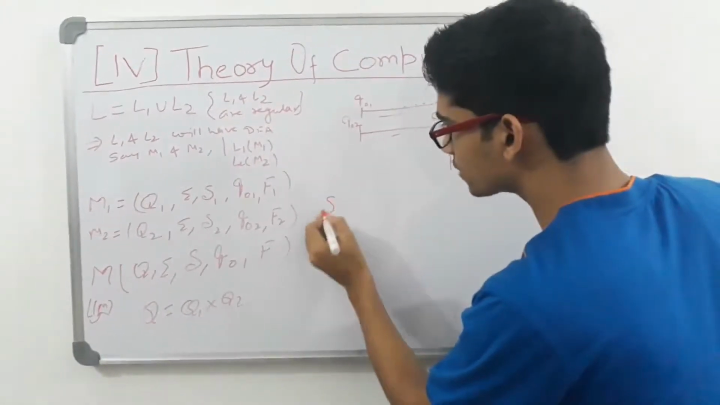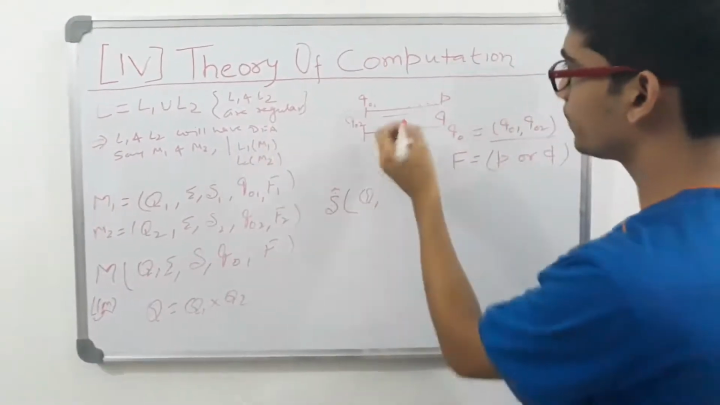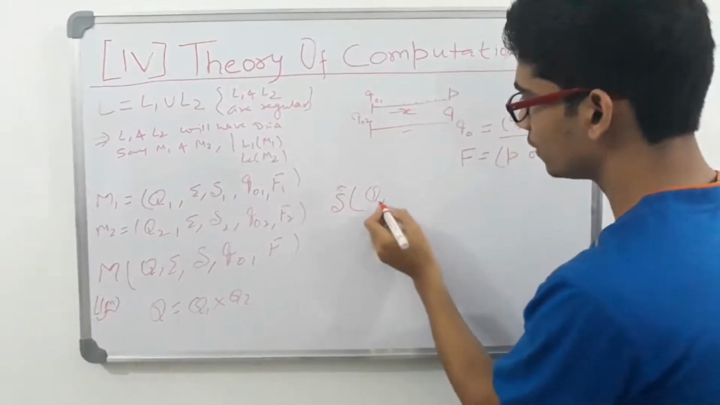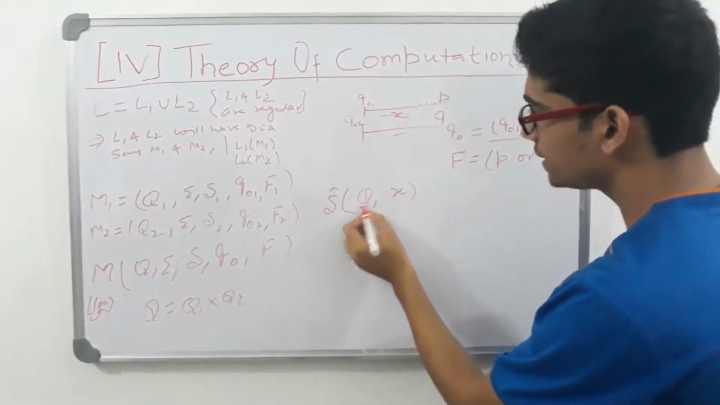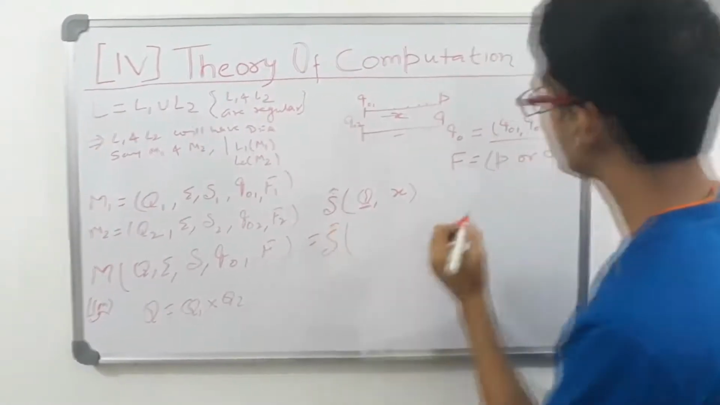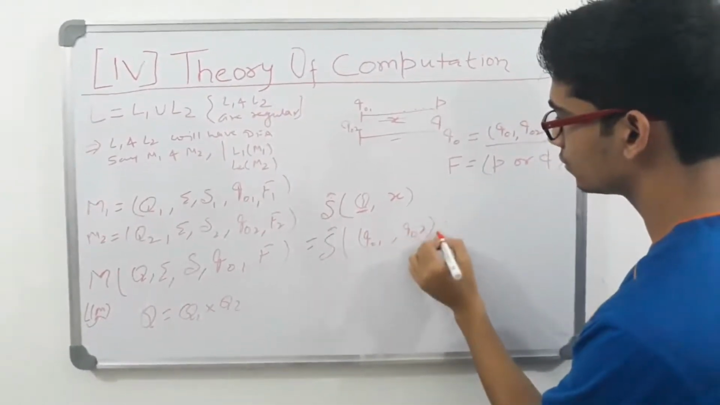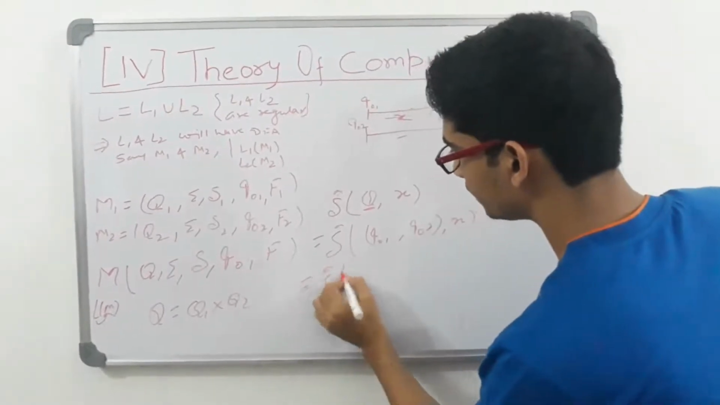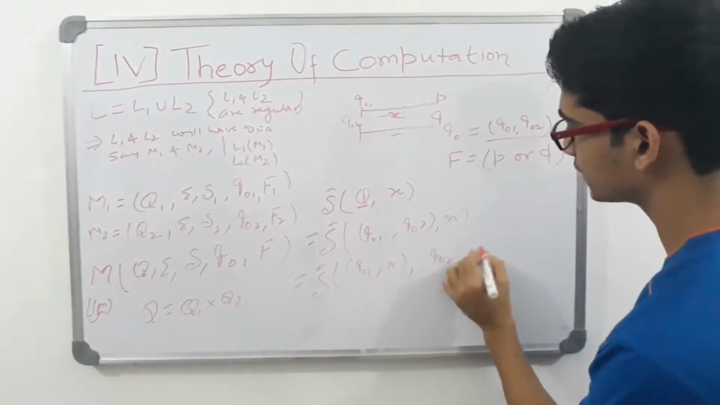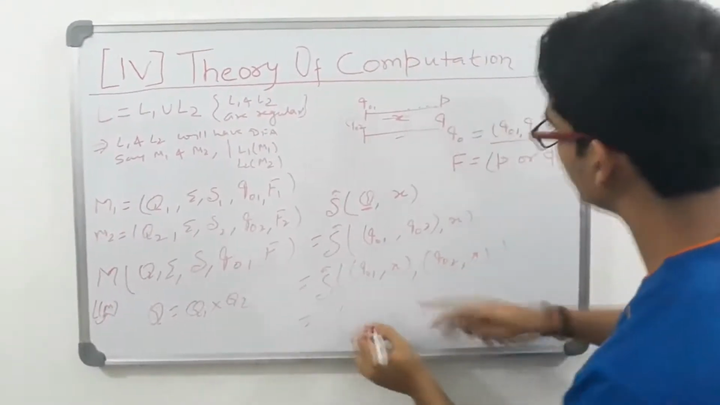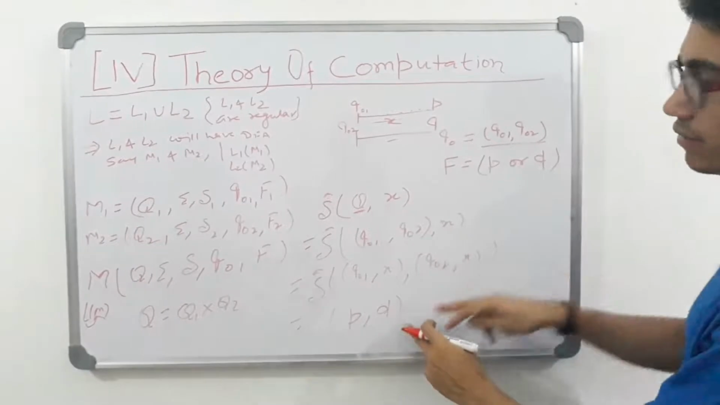So if I write this transition function delta hat from Q0, suppose this string was X, and if I write X here, what will be our transition? So this is actually our Q01 and Q02, and I can write delta hat of Q01, X and Q02, X, and finally I will get the states as P and Q. So I reach P and Q, our final states.